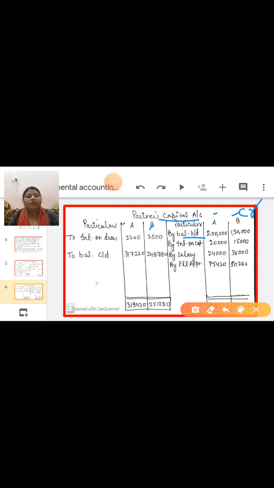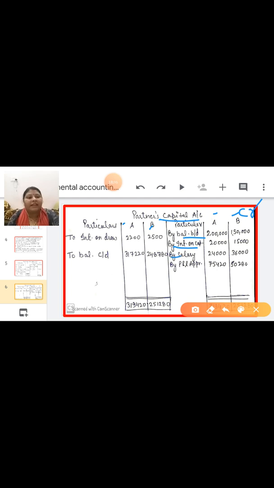All the debit side items go to the credit side of the partners capital account. First, what you have written in P&L appropriation debit side is interest on capital. So write it in the partners capital account credit side. Columns for 2 partners are given here. You can write the amount separately.